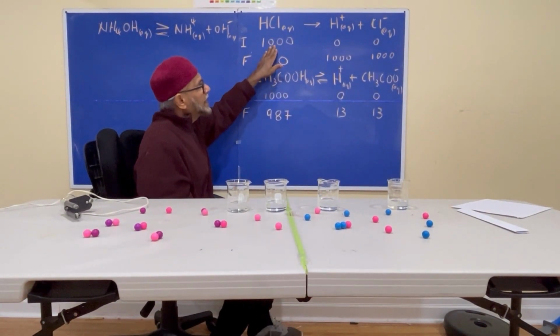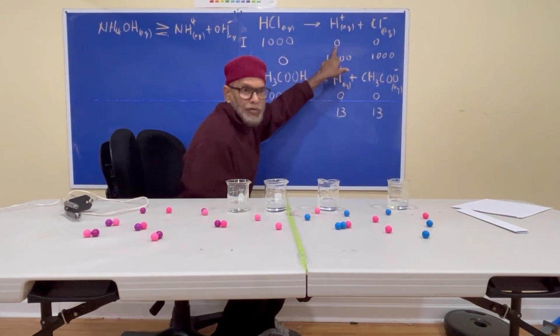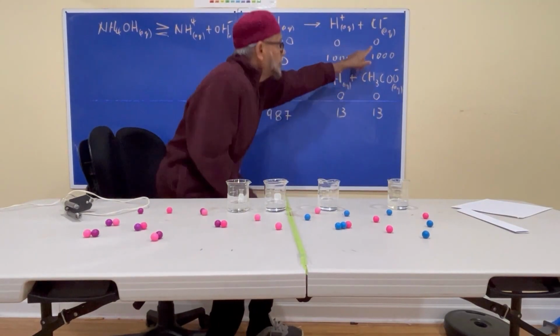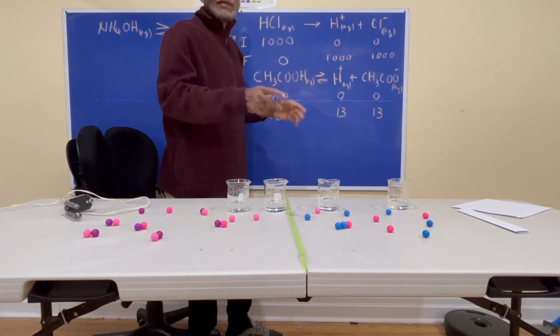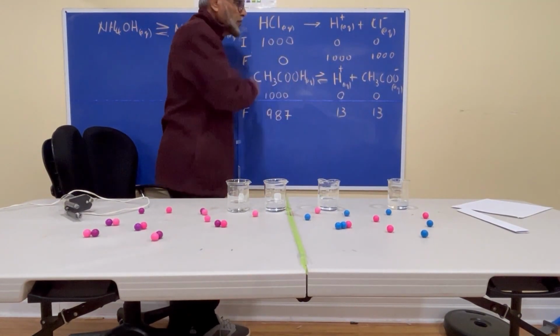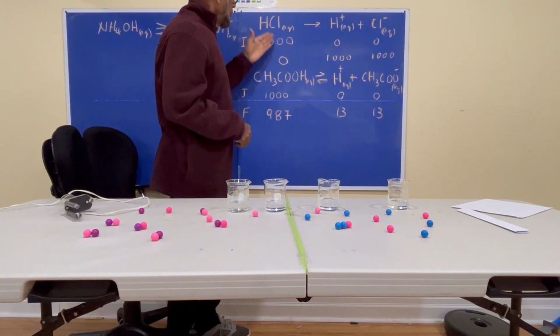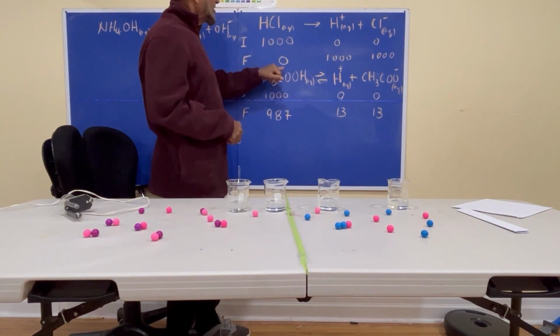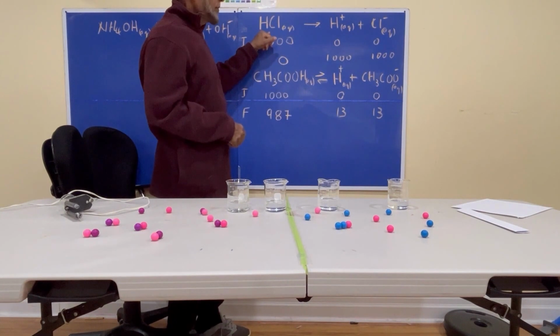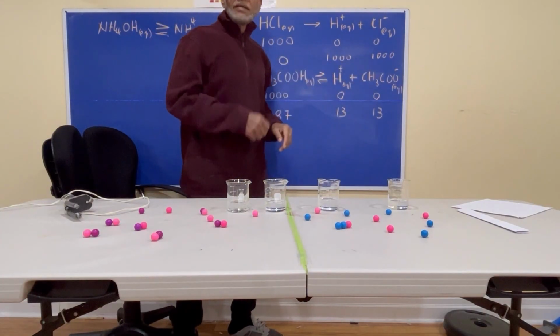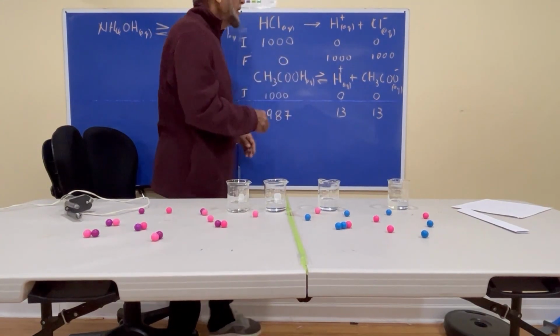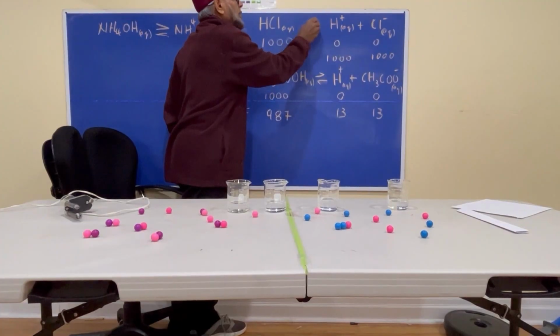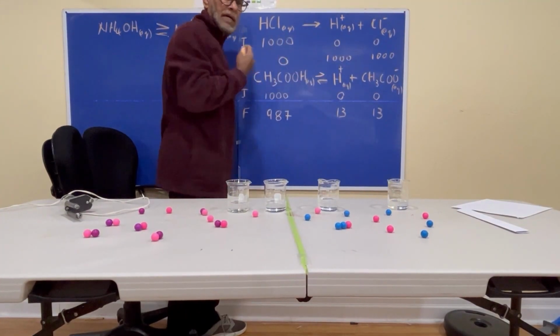Look, if I had 1,000 molecules of hydrogen chloride, it's called hydrogen chloride before it ionizes, okay? If you had that, I have zero chloride and hydrogen ions initially. But the moment you dissolve that in water, look what happens. Finally, you'll have zero molecules there, but all will be in the form of ions. So this is 100% ionized. That's why when you show it for a strong acid, you put an arrow going like that.